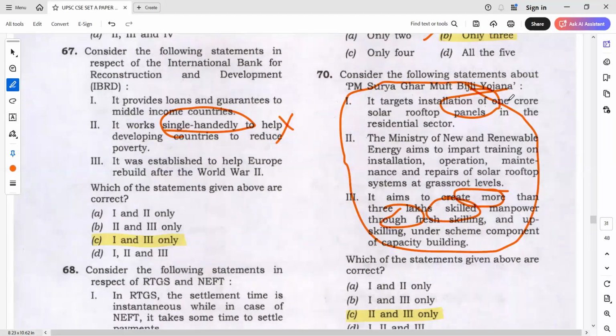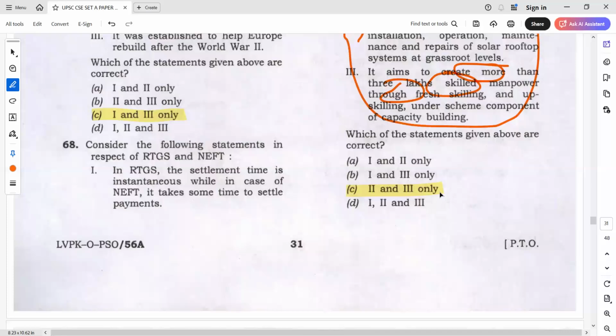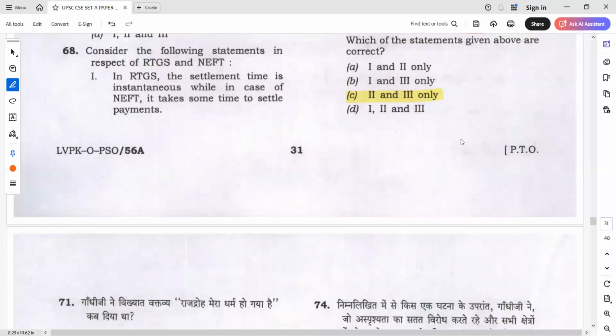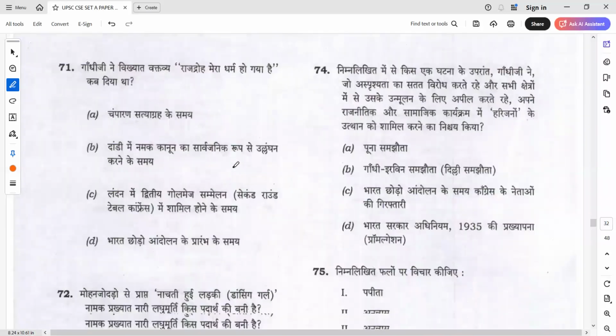But anyways, 1 crore solar panels or 1 crore households? What is the main objective? 1 crore households. It is not solar panels. Solar panels does not make any sense. A particular house can have 10, 15, 20, 30 solar panels also. So basically the focus is on households. 1 crore households. The answer is definitely 2 and 3. There is no issue. Some keys have given 1, 2, 3, some keys have given differently, but the answer is definitely 2 and 3.